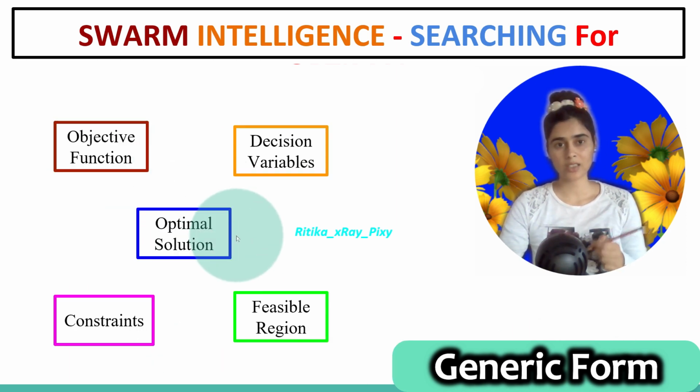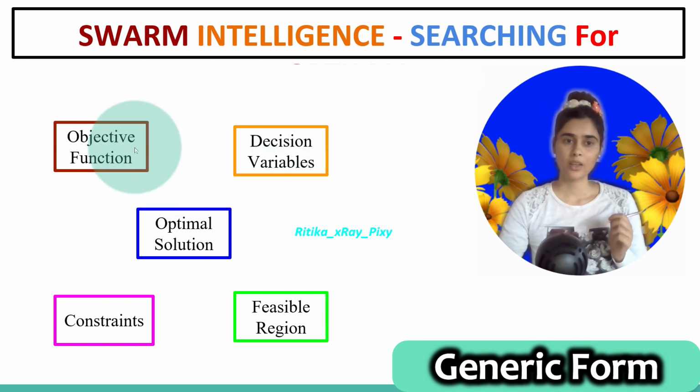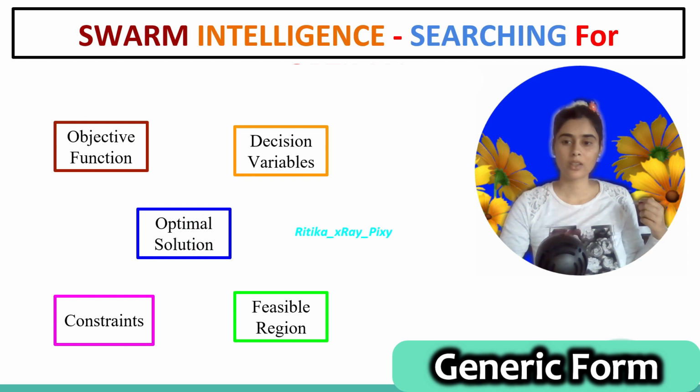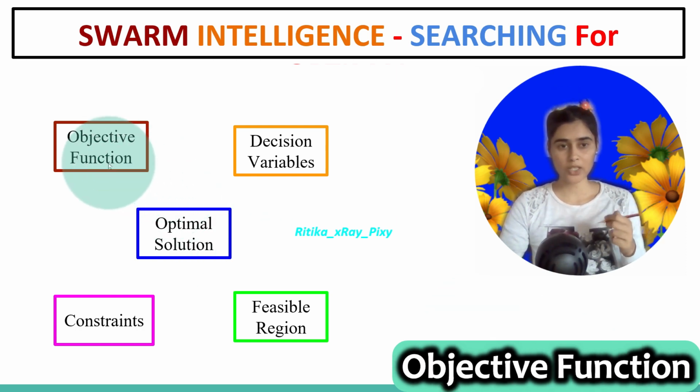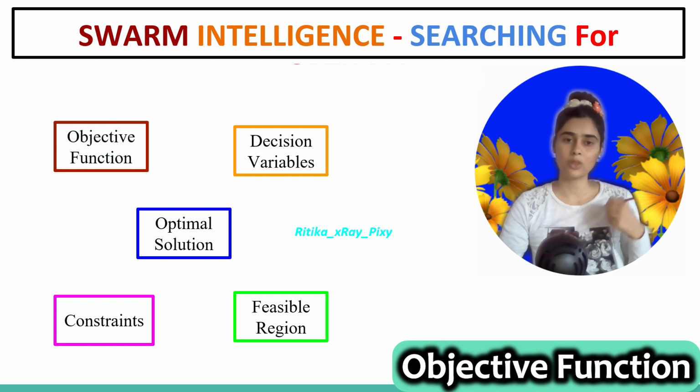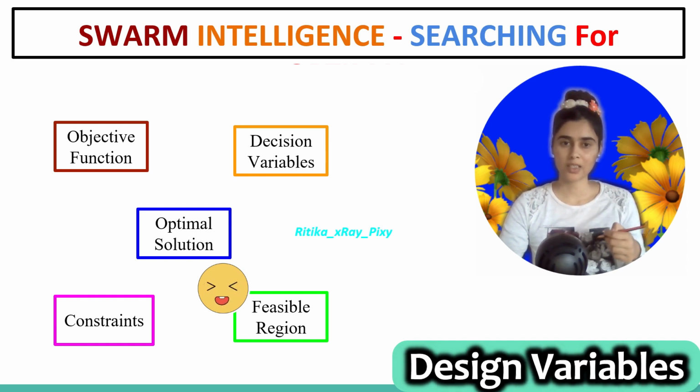Next we can see the optimization problem's key components: objective function, design variables, constraints, feasible region, and optimal solution. The objective function is a mathematical expression that defines what we want to optimize, either minimize or maximize. Next we have design variables. Design variables are the parameters that we can adjust. In simple words, design variables are the decisions that we make to reach the optimal solution.